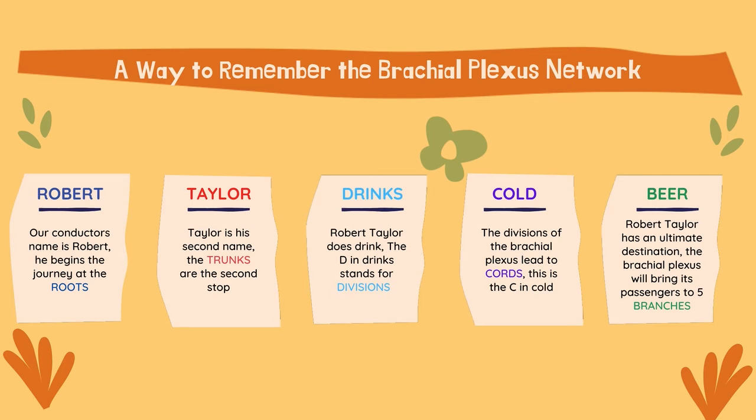You may have noticed it on the train map, but here is a mnemonic device to remember the order and sections of this complex system. Robert Taylor drinks cold beer is another way to remember that it goes from the roots to the trunks to the divisions to the cords and ends with the branches.